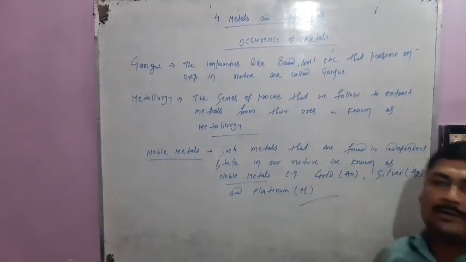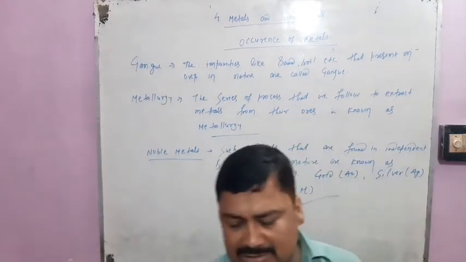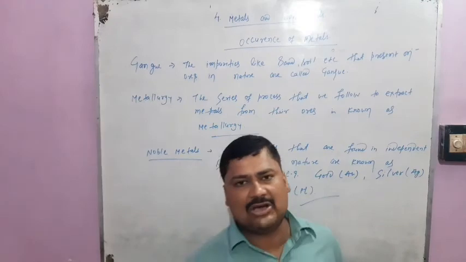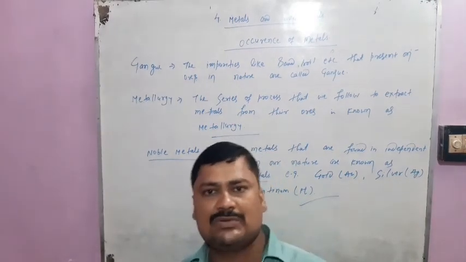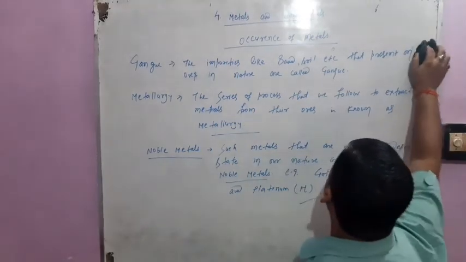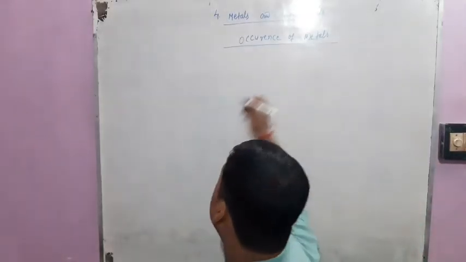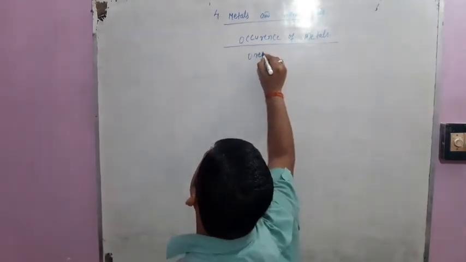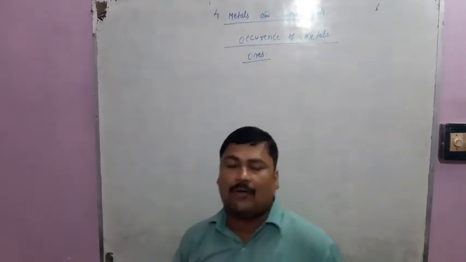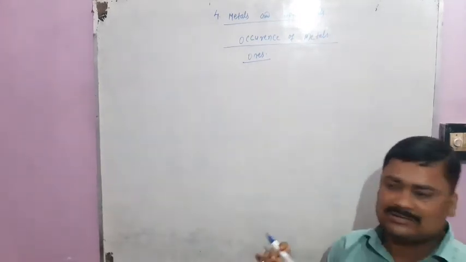Okay friends, now we have to discuss a little about ores. Students, the ores that are found in our nature, we have also divided into 2 groups as per the metals. Ores of metals are found either in the form of chloride or carbonate or oxide or sulfide.